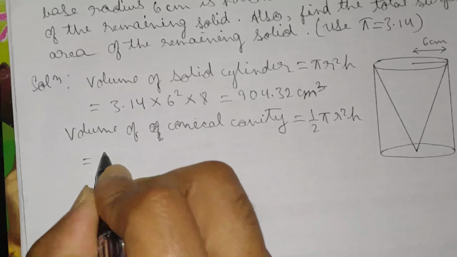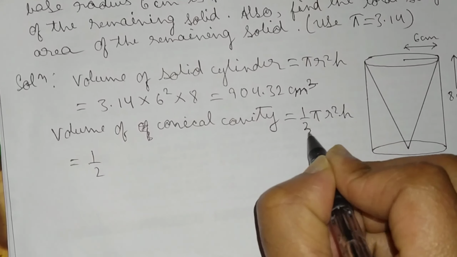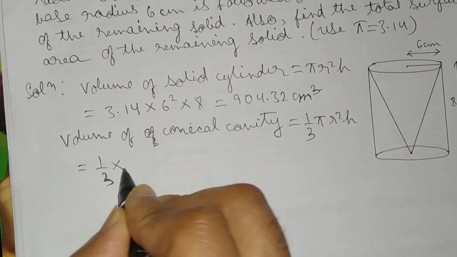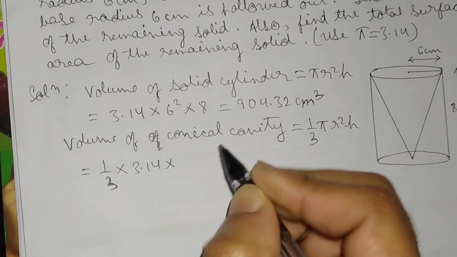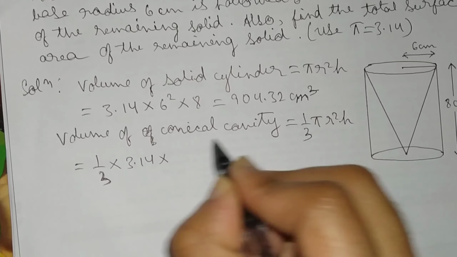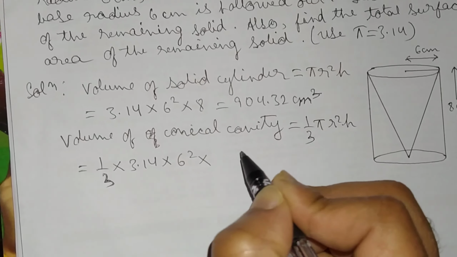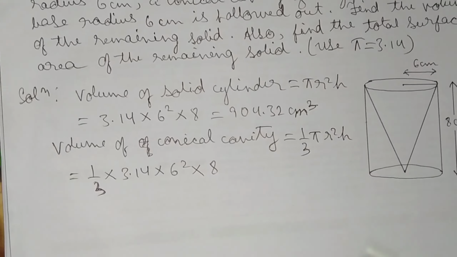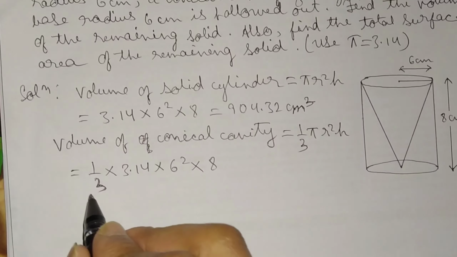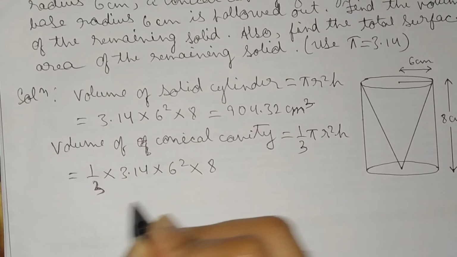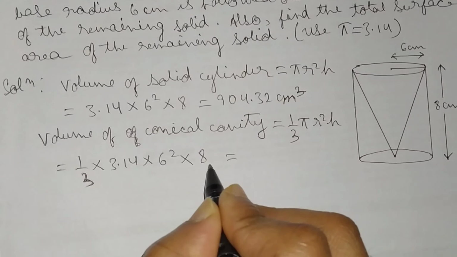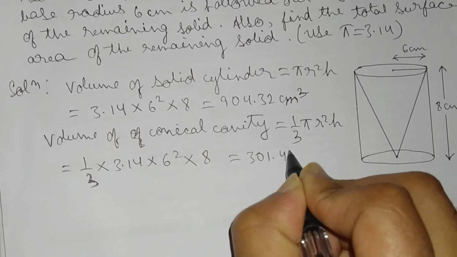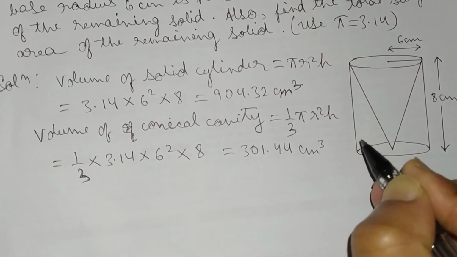So this is equal to 1/3 into 3.14 into 6 squared into h, which is 8. Solving, the answer is 301.44 centimeter cube.